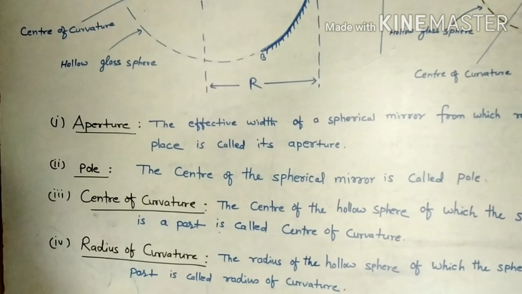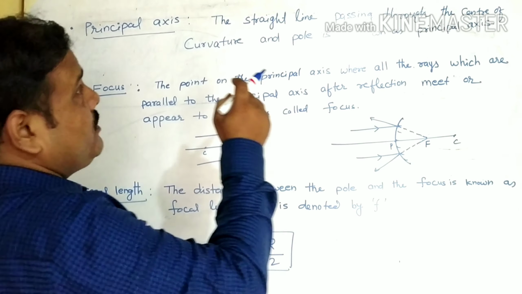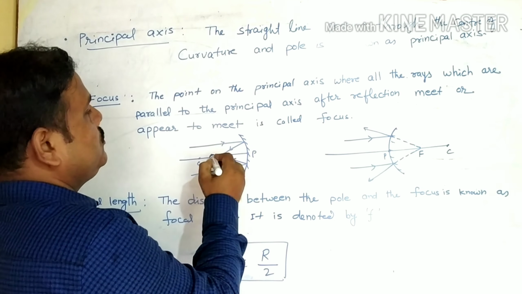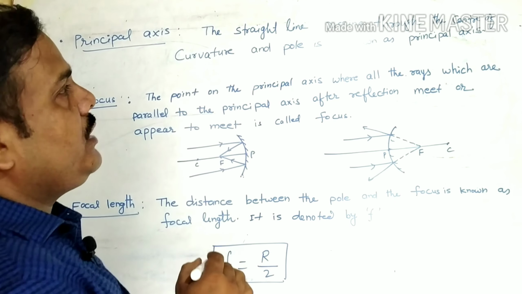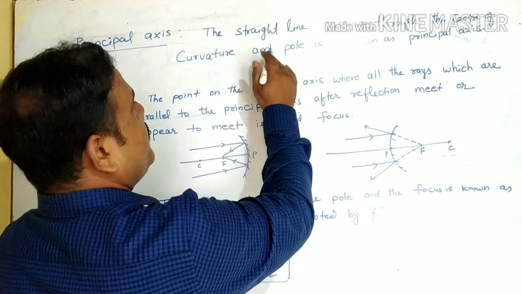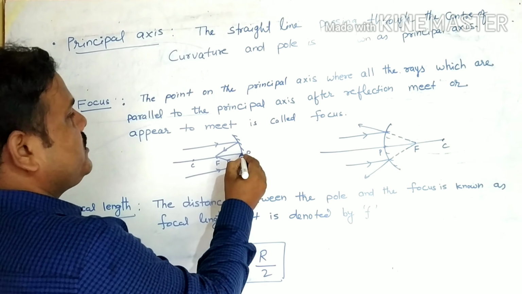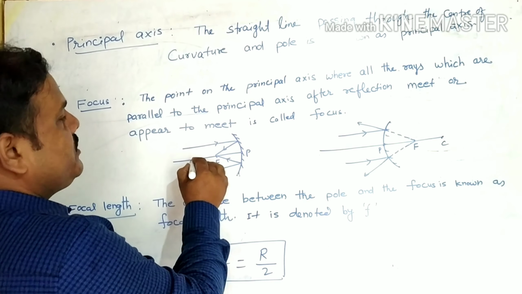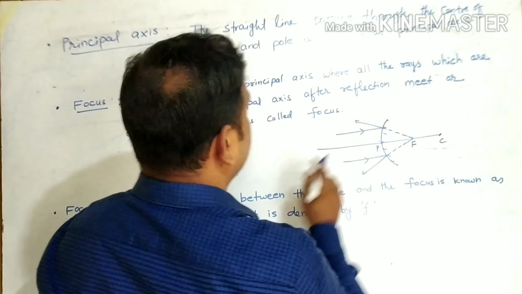Okay, next we will discuss the principal axis. What is principal axis? The line passing through the pole and the center of curvature is known as the principal axis. It is the imaginary line. The straight line passing through the center of curvature and the pole is known as principal axis. Pole is this one and center of curvature is this one. This line is called principal axis. Here this one is the principal axis.